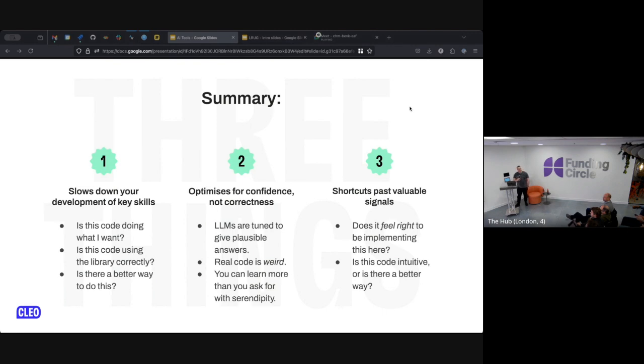It's going to answer the question that you asked it, and it's not going to say, and here's some cool stuff you might want to know for later. It just doesn't do that. And it shortcuts past valuable signals. The time that you spend implementing code is not dead time.